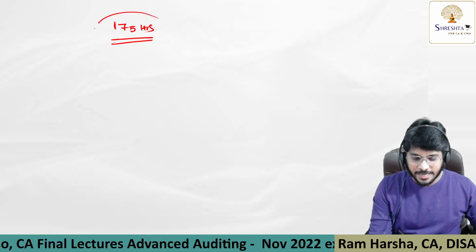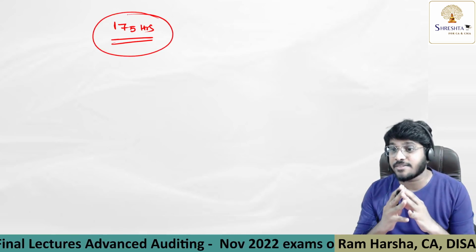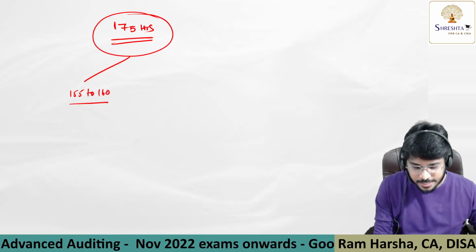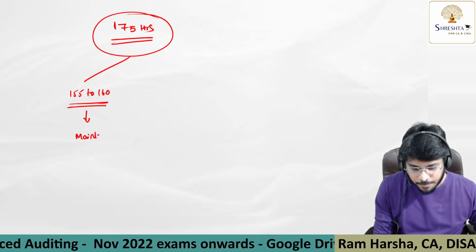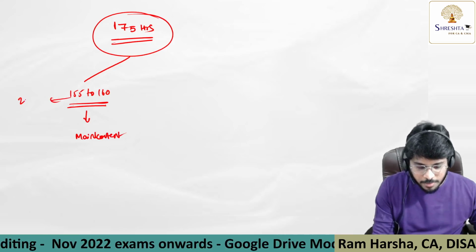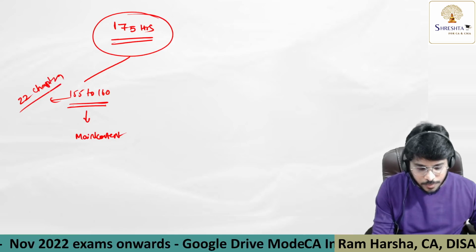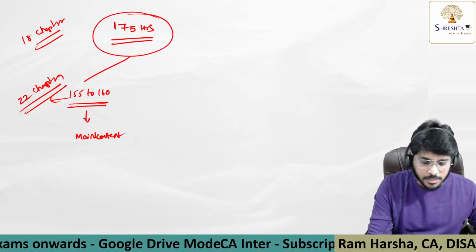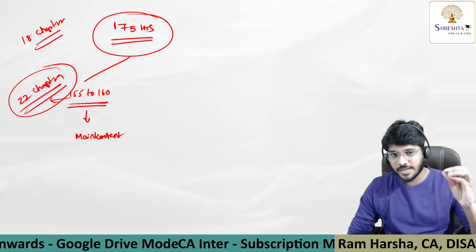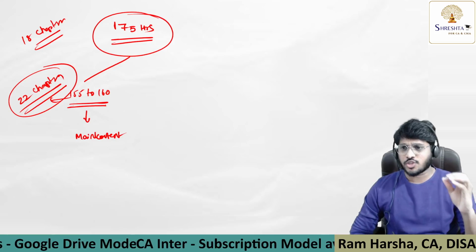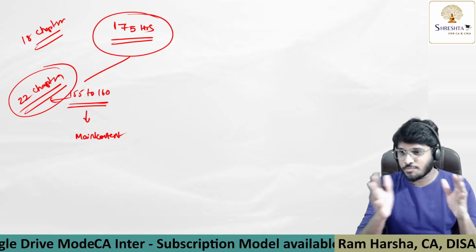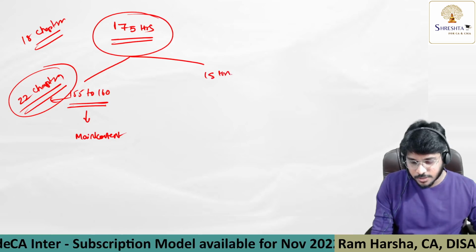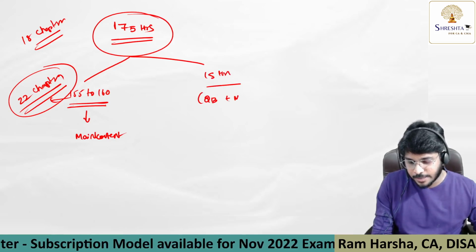So the entire audit I have divided into 175 hours, and of this, approximately 155 to 160 hours is the main content. As per my index, we have 22 chapters. You may be shocked: sir, in the ICAI material we have only 18 chapters, right? But as per my material, it is divided into 22 chapters. Certain chapters which are given as one chapter in the ICAI material, we have split into multiple chapters for convenience. And the remaining 15 hours will be for question bank plus MCQ videos.